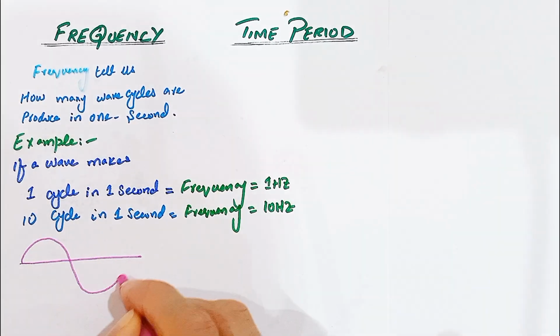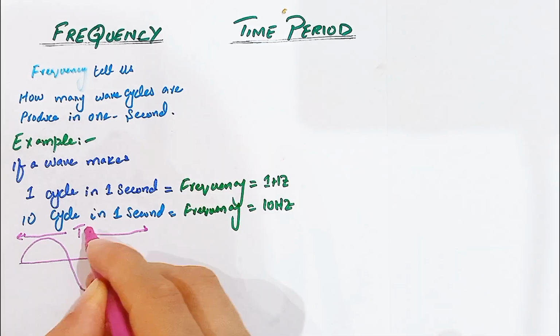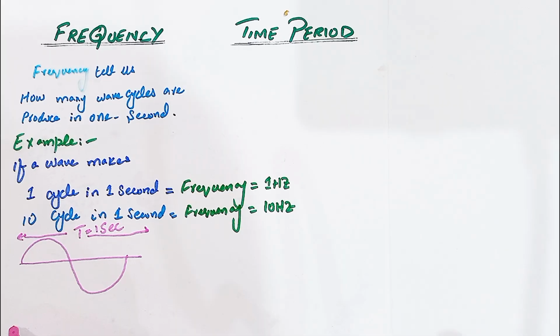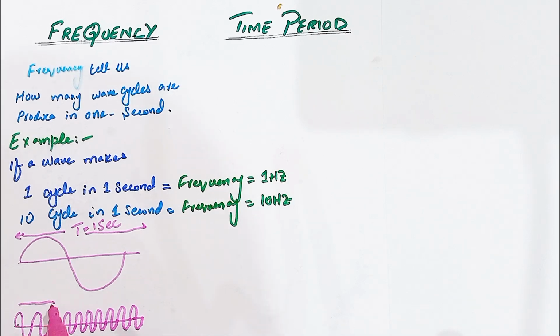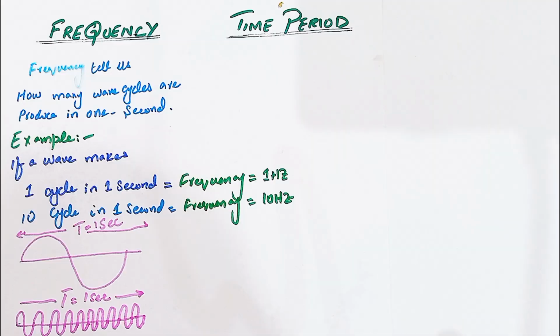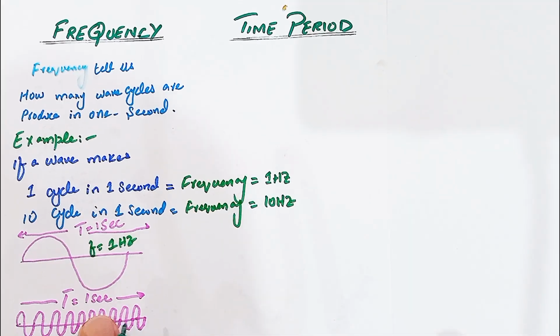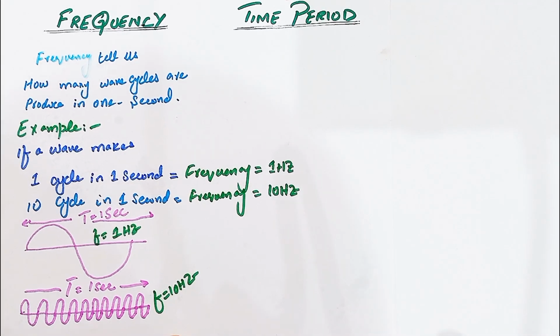Here one wave cycle is complete in this time period, and this time period is 1 second. One wave cycle is complete in 1 second. In the same time, 1 second, it completes 10 wave cycles. It means its frequency is 10 hertz. If it completes one wave cycle in 1 second, its frequency is 1 hertz. If it completes 10 wave cycles in 1 second, its frequency is 10 hertz. Hope you learned this concept of the frequency.